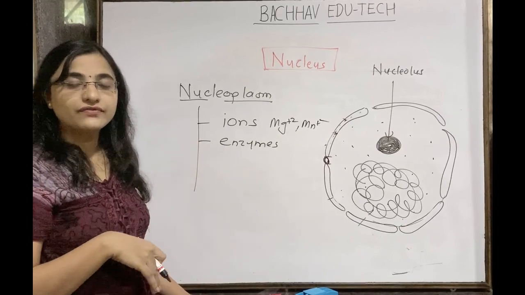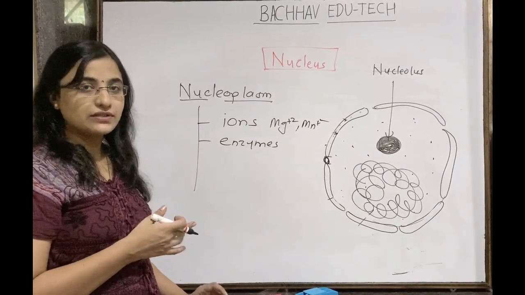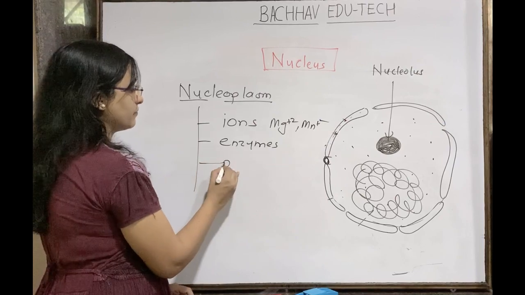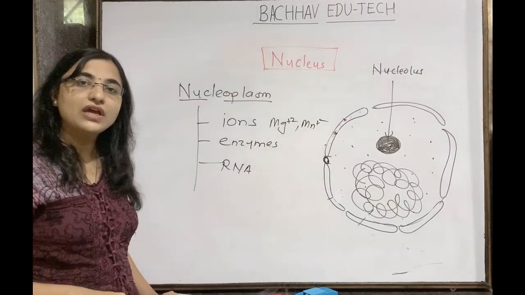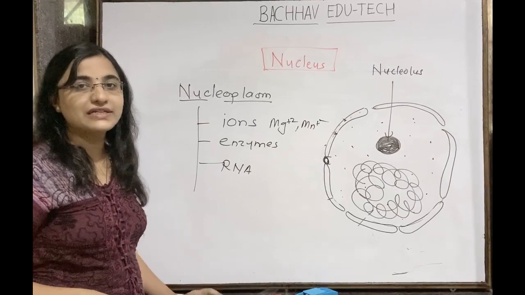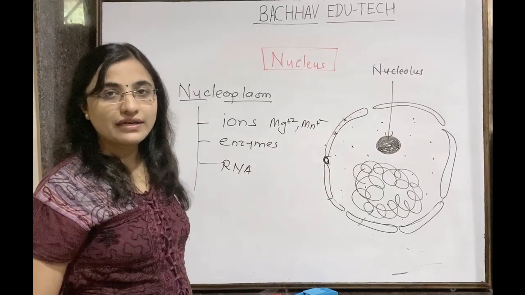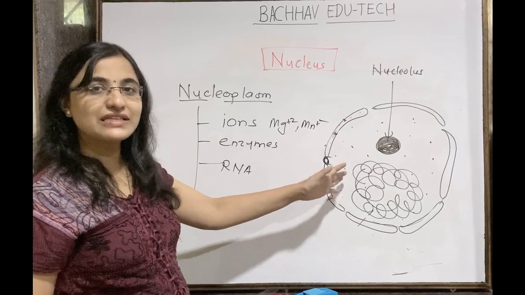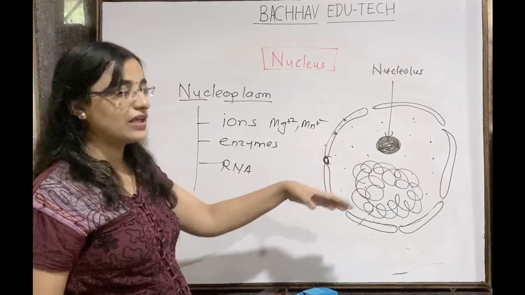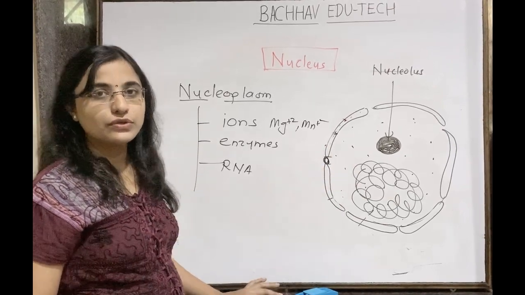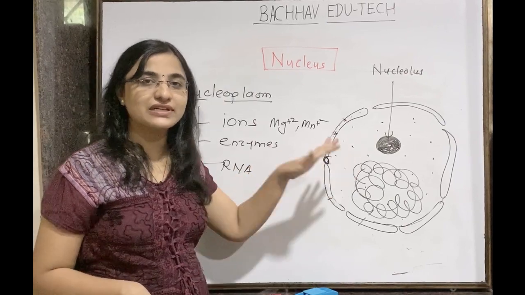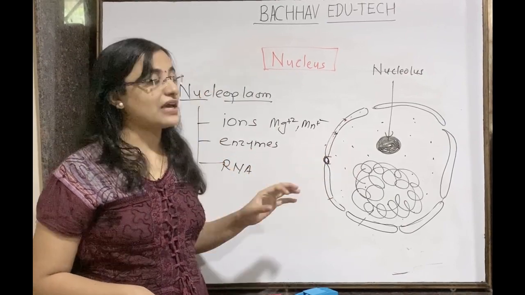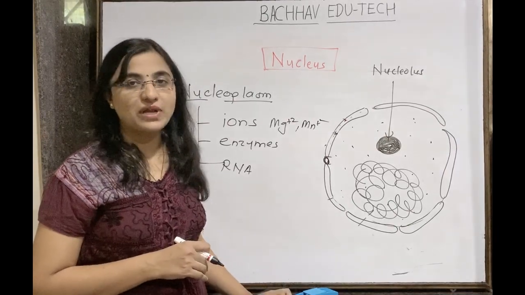अजून काय लागणार आहे? For the synthesis again. Okay, so RNAs will be there. Whatever RNAs are going to be synthesized, that is also part of the nucleoplasm. All three, that is tRNA, mRNA and rRNA, will be present. Once they are synthesized, where are they going to be present? They are going to be present in the cytoplasm. So they are going to be present in the nucleoplasm. जोपर्यंत ते cytoplasm मध्ये येते तोपर्यंत ते कसला part असणार आहे? Yes, they are part of the nucleoplasm.